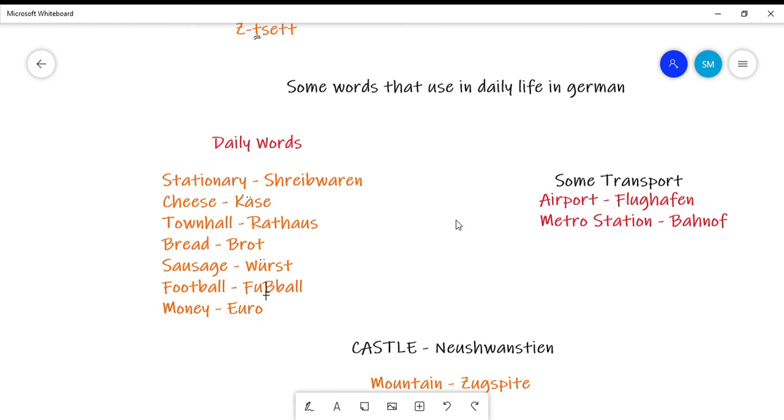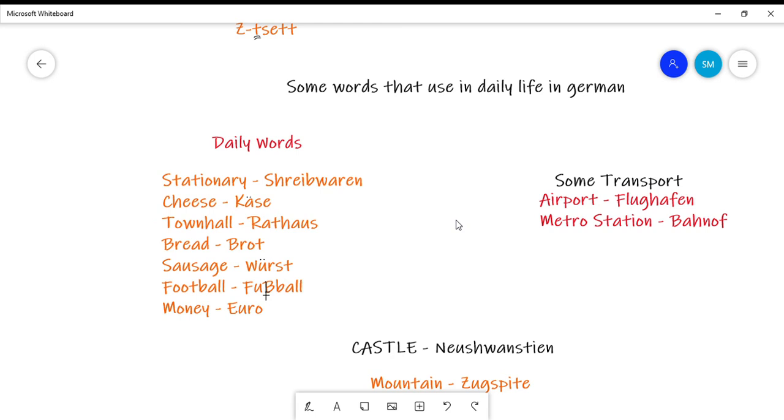Town hall or mall. Most of you guys watch a movie in a hall, that is in a mall or town hall. Town hall or mall is said Rathaus in German. Most of you guys eat bread in breakfast. Bread is Brot in German. Sausage is Wurst in German.